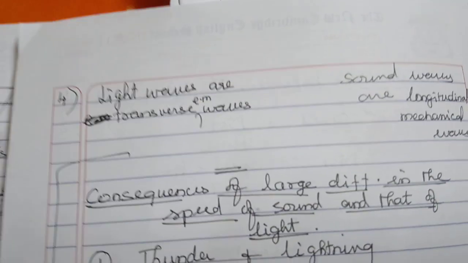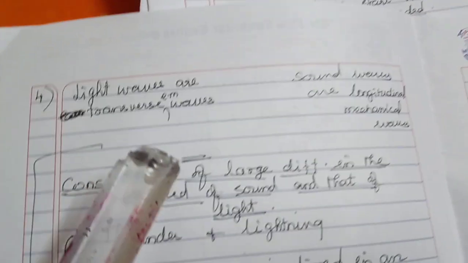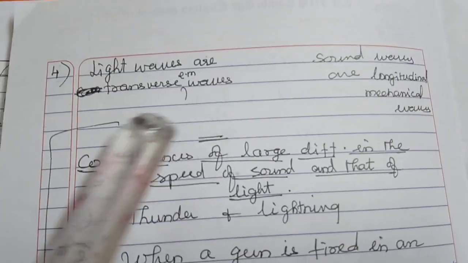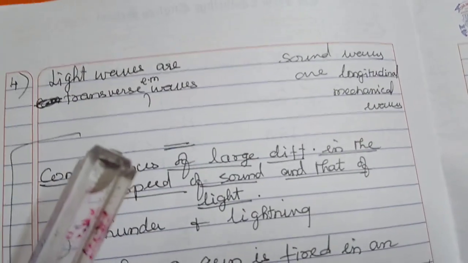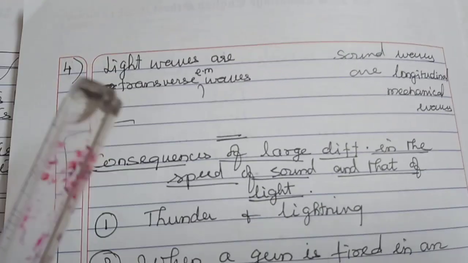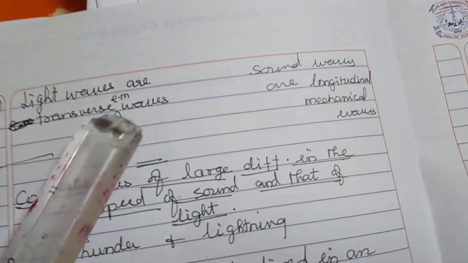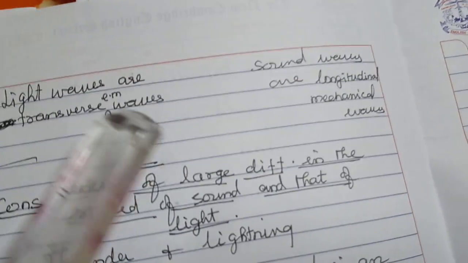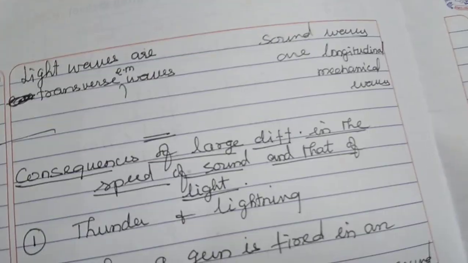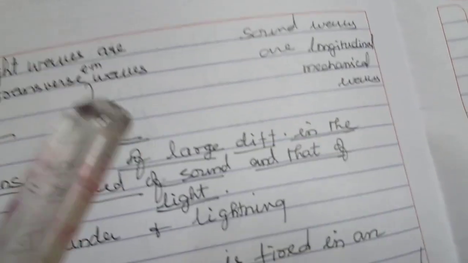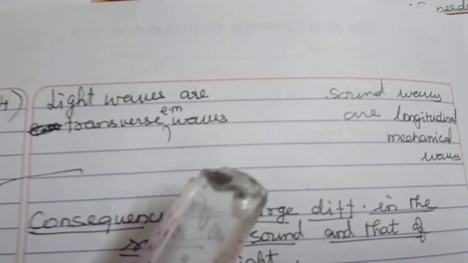Okay, so now this point is very, very important again. It's a little confusing, please be careful. Light waves are transverse waves. Already we have discussed transverse waves and longitudinal waves. Hope you understood. So I'm recollecting once again: light waves are transverse EM waves. EM stands for electromagnetic waves, which we will be dealing with later. But you understand, light waves are transverse waves, also called electromagnetic waves.